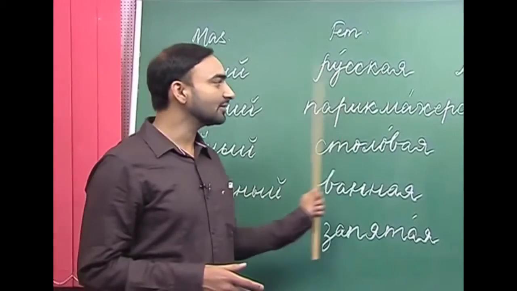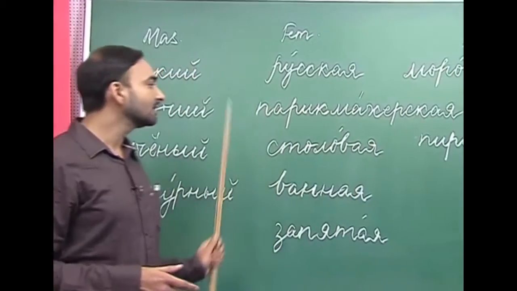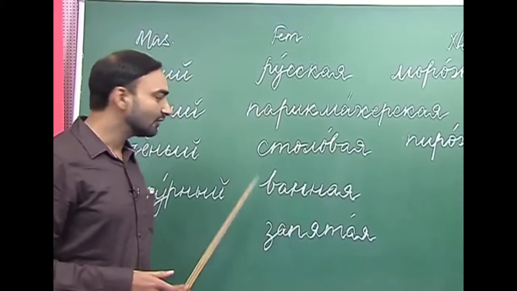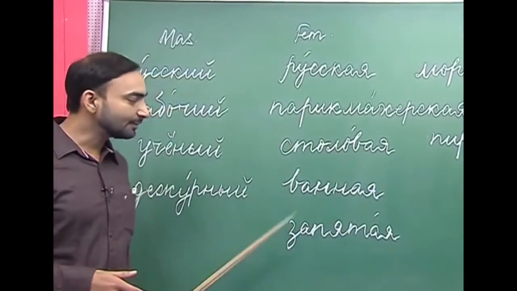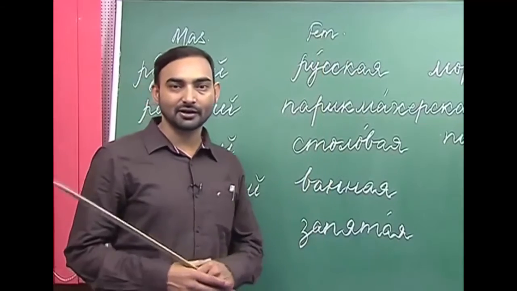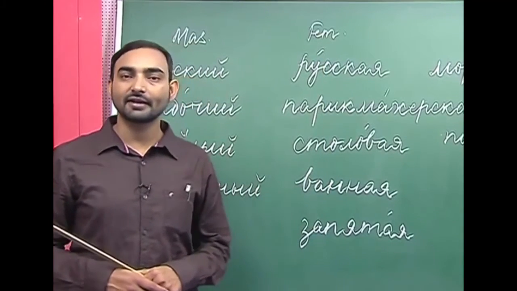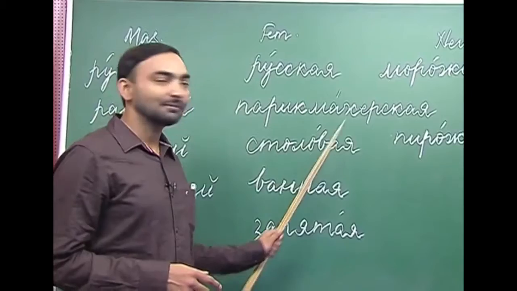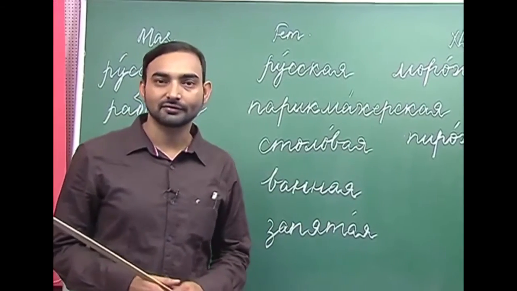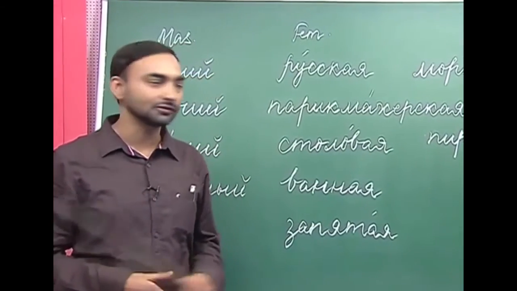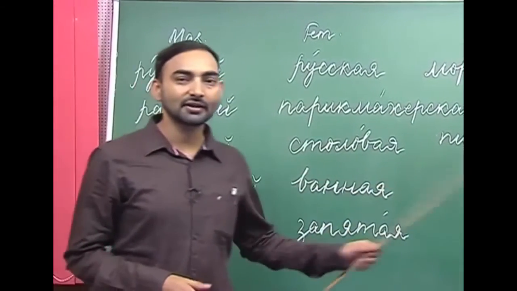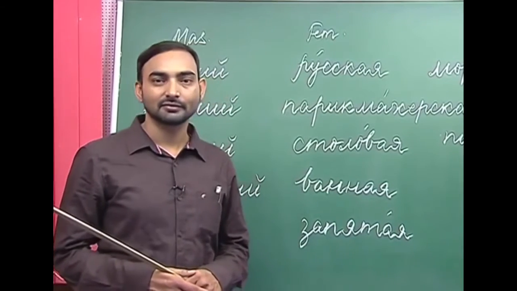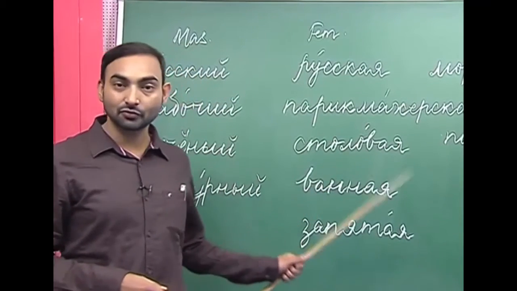So, Ruskaya, Parikmakhirskaya, Stalovaya, Vannaya, Zapitaya, these are some of the feminine nouns which have the ending of an adjective. See, Stalovaya can be used with Stalovaya Komnata, a place where you get your food. Vannaya Komnata, the room where you bathe.